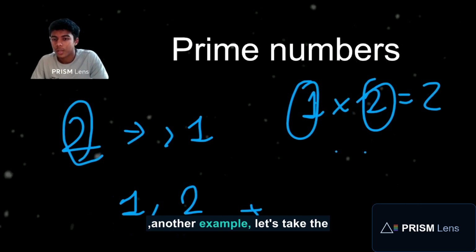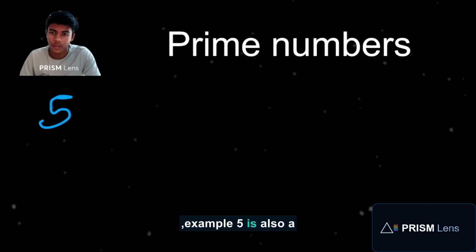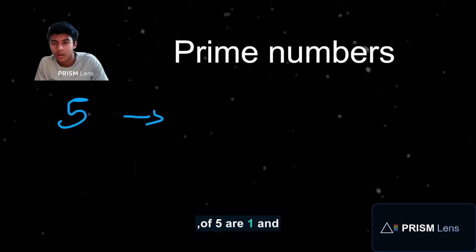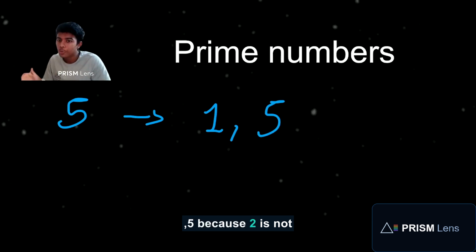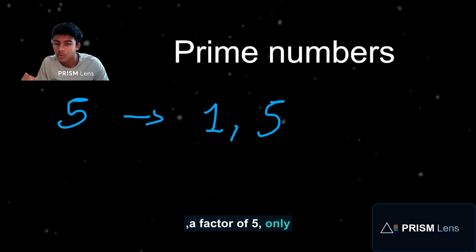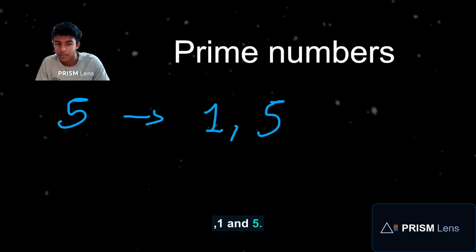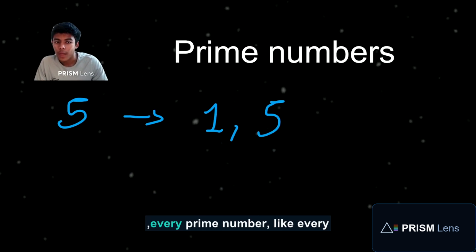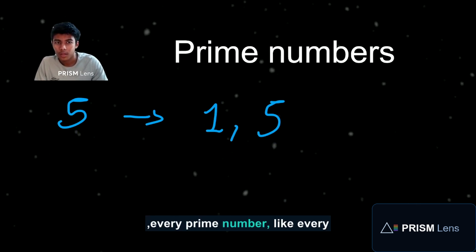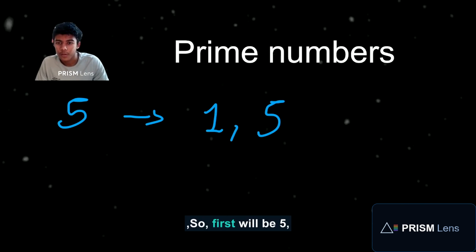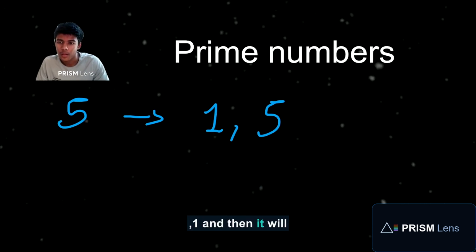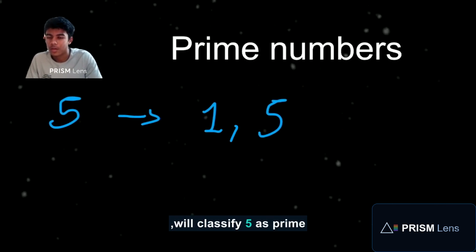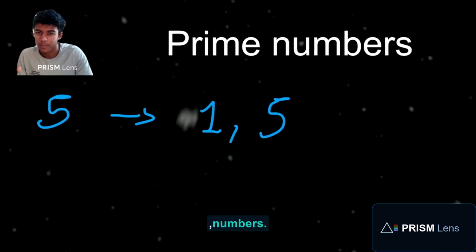We'll take another example. 5 is also a prime number because the factors of 5 are 1 and 5. 2 is not a factor of 5, only 1 and 5. You should also know that 1 is a factor of every number. So first will be 1, and then 5, because it doesn't have any other factors. We classify 5 as a prime number.